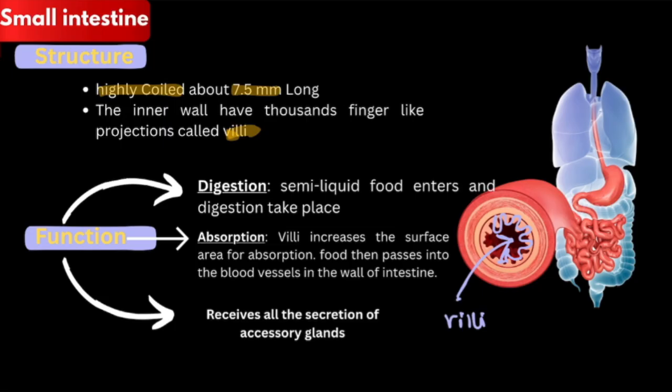Now as I already told you, accessory glands do not take part in our digestive tract or our alimentary canal, but they are present around the alimentary canal, and they pour their secretion into it. With the help of these secretions, the small intestine completely digests the rest of the food we have.